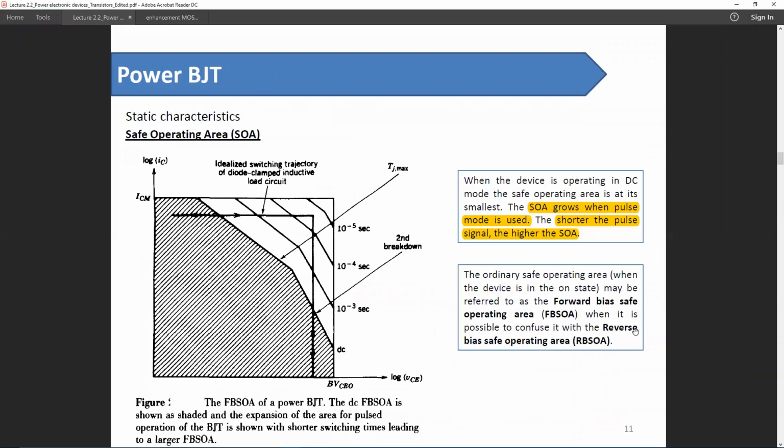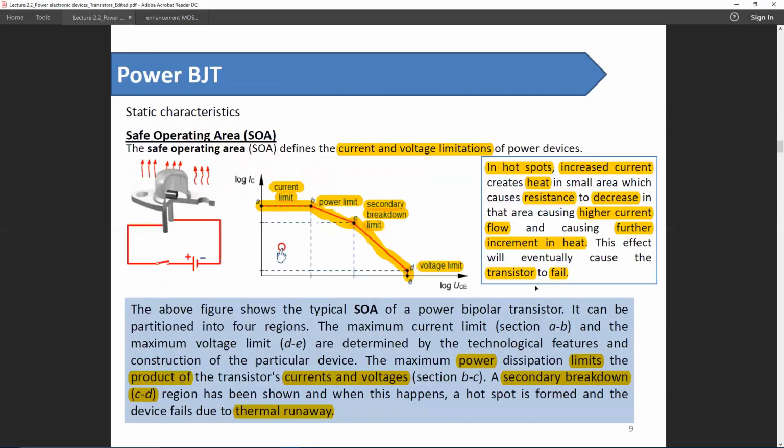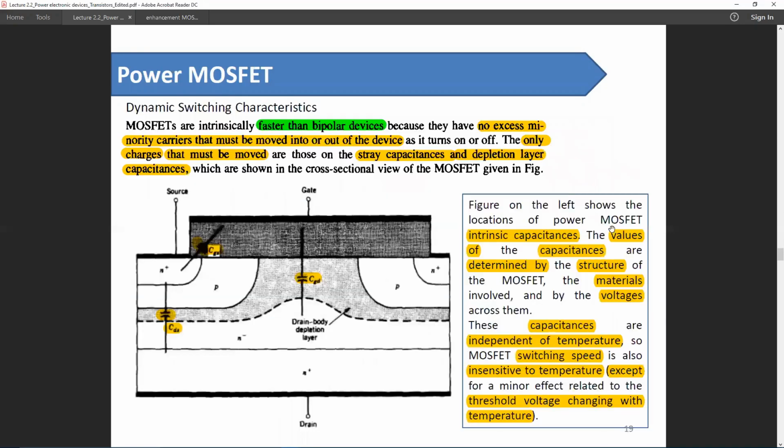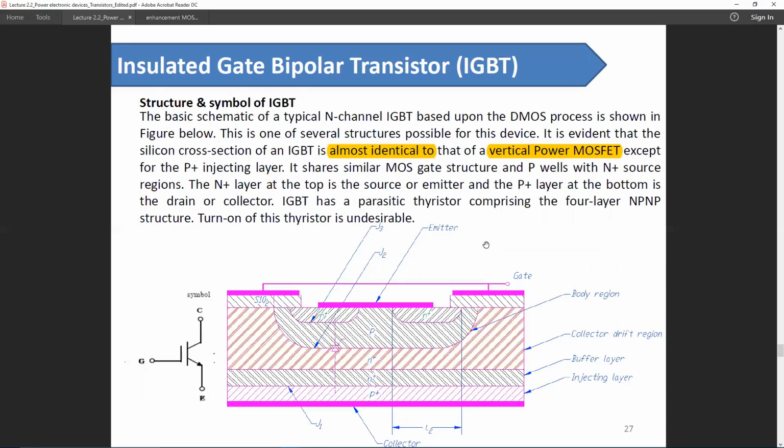Again, we should remember that the base of the BJT is directly connected to the driver circuit. But in case of an IGBT, the gate terminal is not directly connected to the internal material because there is this insulator material.